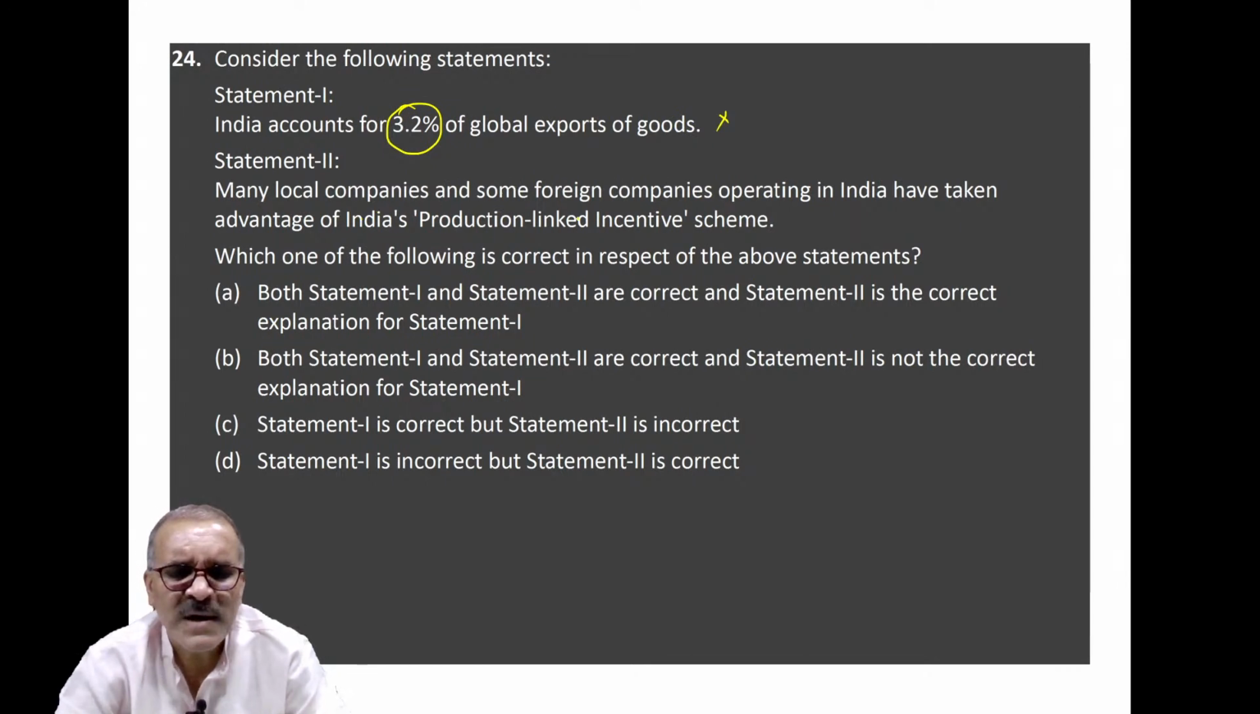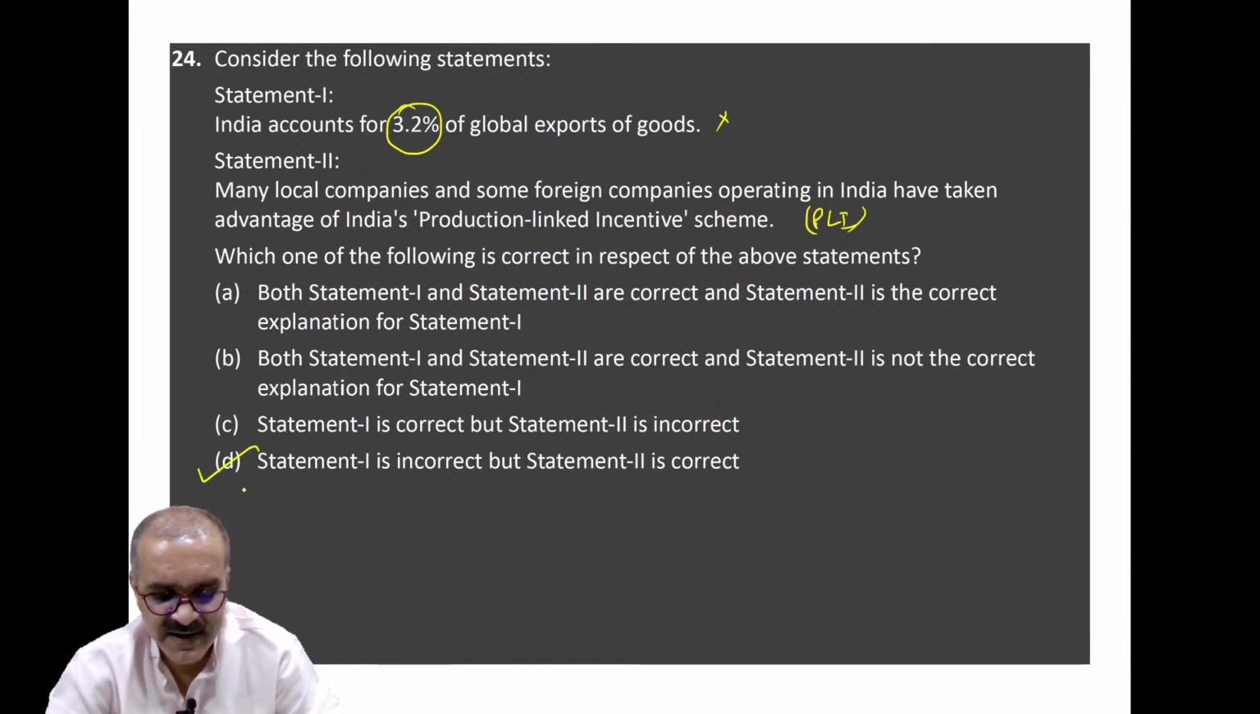Many local companies and some foreign companies operating in India have taken advantage of India's production linked scheme, which is in use since 2020-21. Now this statement is wrong, but the second statement is correct. So from that point of view, its answer will be D, because statement 1 is incorrect and statement 2 is correct. These are fact-based questions related to India's trade.